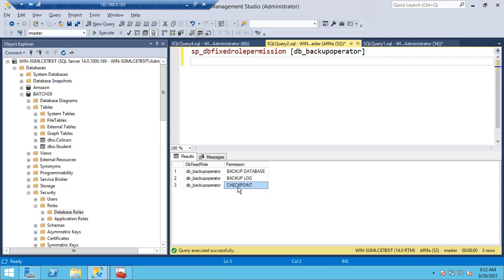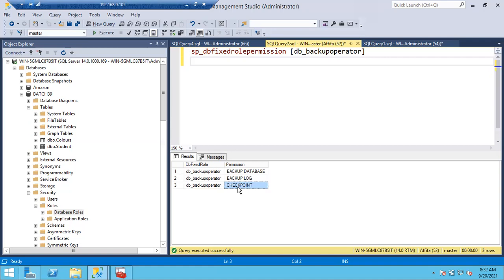Did we discuss any terminology for this? What kind of data will move from the log file to the data file? Committed data. Very good. Excellent. Whatever data is committed, that committed data is going to move from the log file to the data file. How will it move? It won't move on its own.